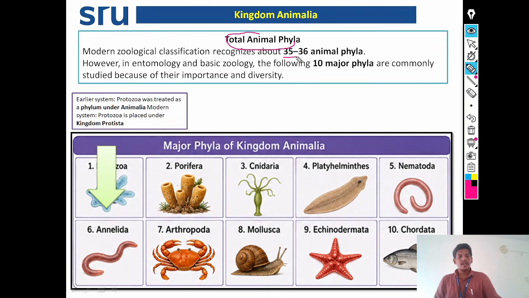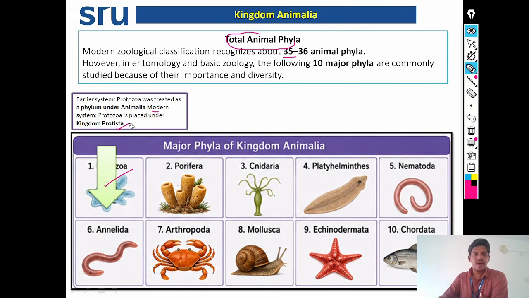However, in entomology and basic zoology, the following 9 to 10 major phyla are commonly studied because of their importance and diversity. See the protozoa. In the earlier system, protozoa was treated as a phylum under Animalia, but in the modern system, protozoa is placed under kingdom Protista.